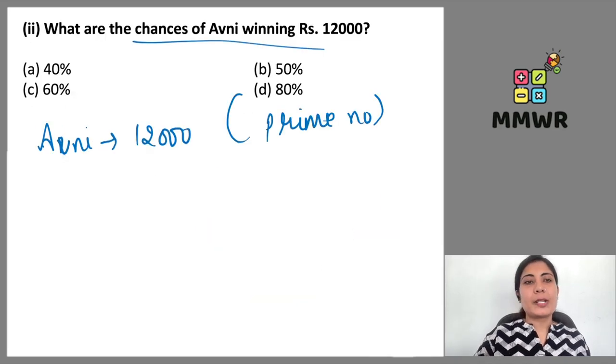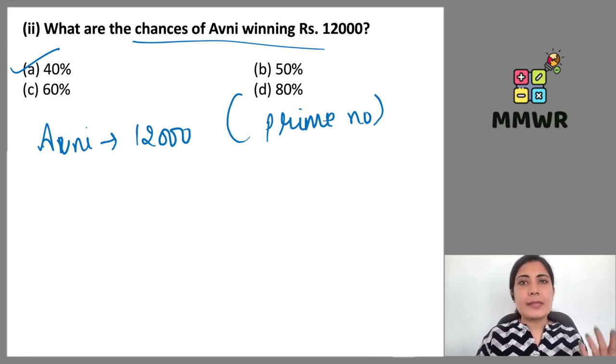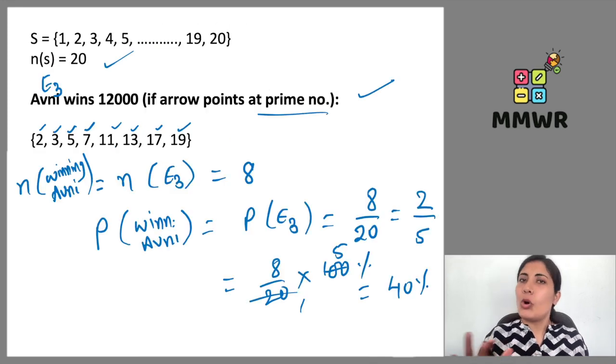Okay. So 40% is the answer. Percentage of Avni winning is 40%. Avni is going to win, 40% chances are there that Avni will. Okay? Because she is winning in case when the arrow points towards a prime number. I hope we listed out all the prime numbers. 9 is a prime number? No. 9 is an odd number, not a prime number. Then 13, 15 is a prime number? No. 15 is also not a prime number.